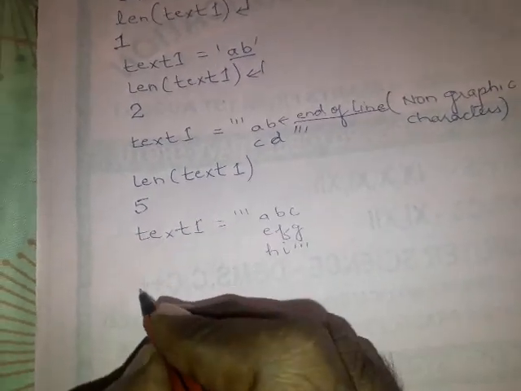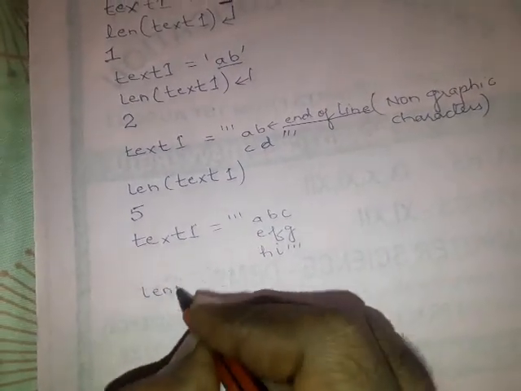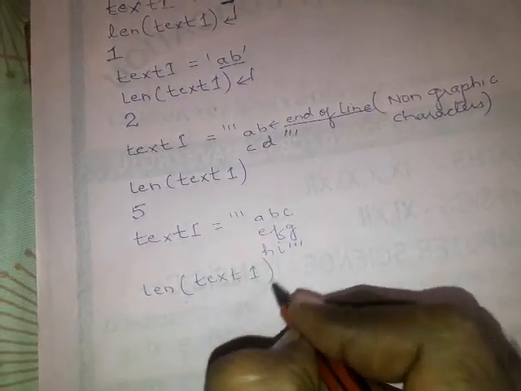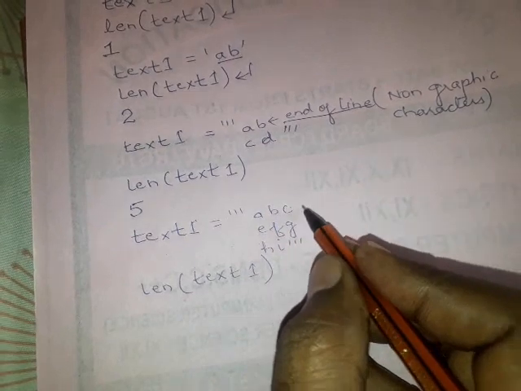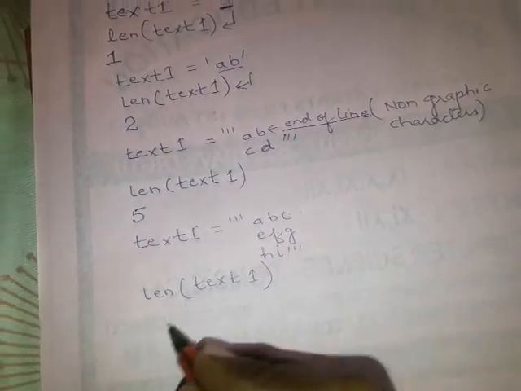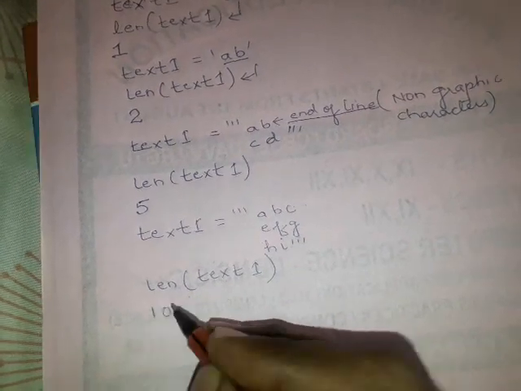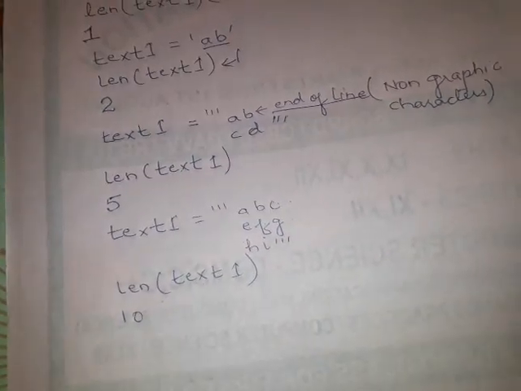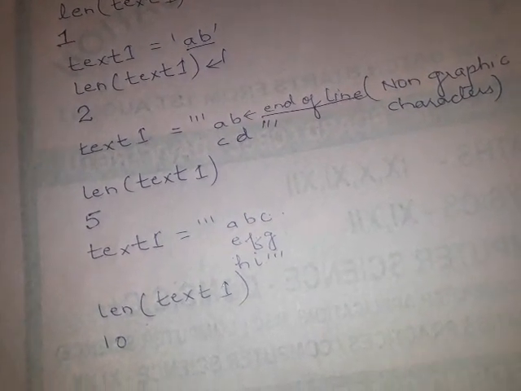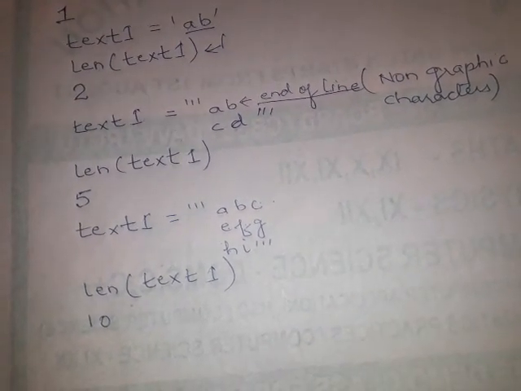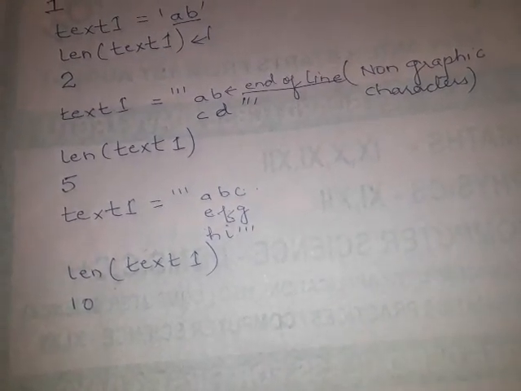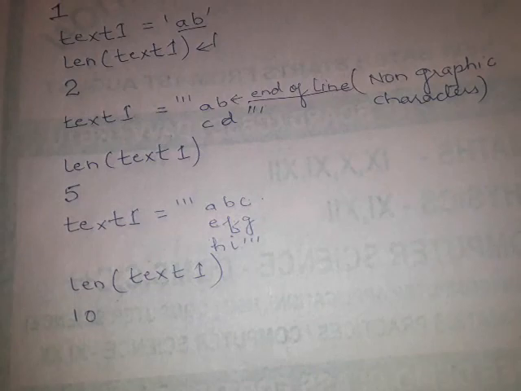Now the length of text 1 will be 1 2 3 4 5 6 7 8 9 10. So here it will print 10. So this is the simple concept of a non-graphic character in a string which is declared as a multiple line string. You have to know how to calculate its length. Okay, these are the basic concepts of string.